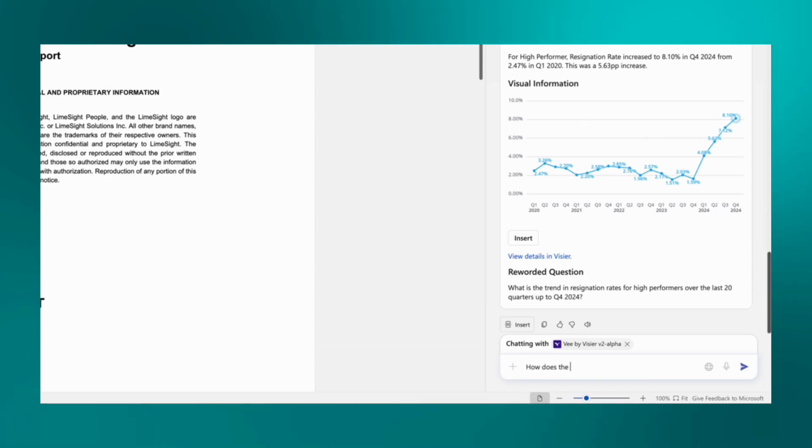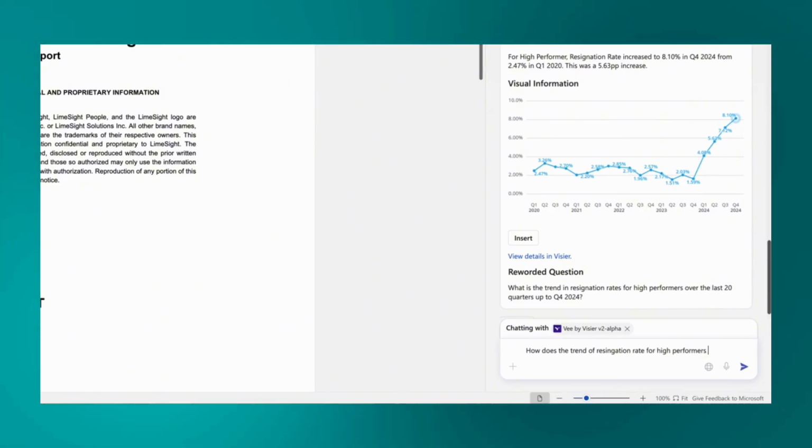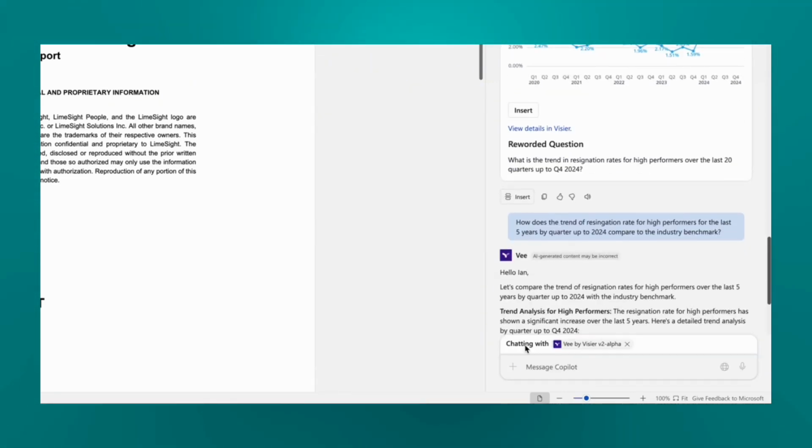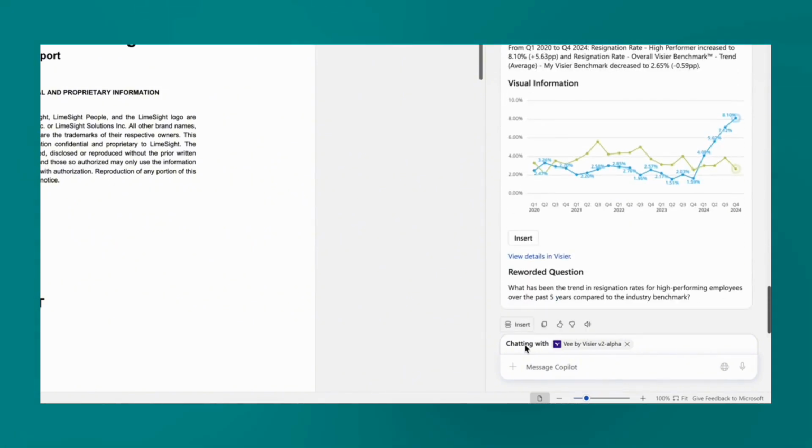The next question is whether or not this is in line with what the broader market is experiencing. To do this, I will compare the resignation rate to Visier's market-leading HR benchmarks. Based on this, we can without a doubt conclude that not only is the resignation rate for high performers in recent years higher than what we expect for our company, but it is also much higher than the industry benchmark and definitely a cause for concern.